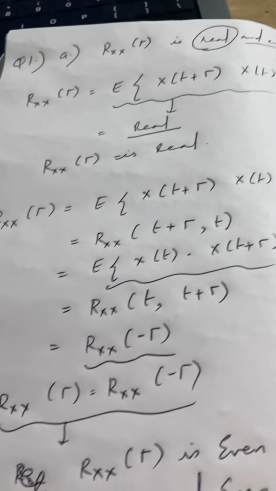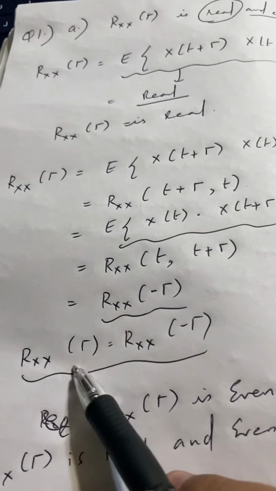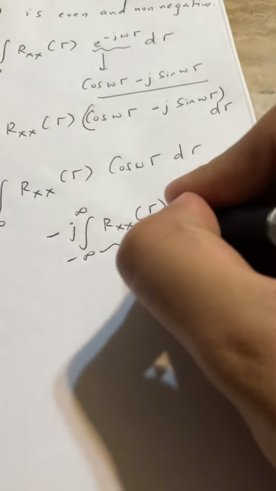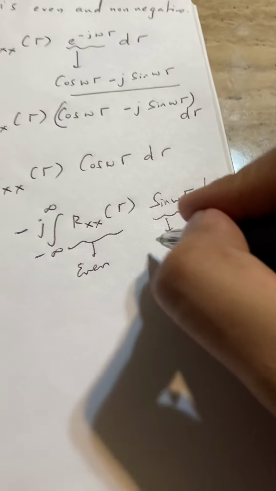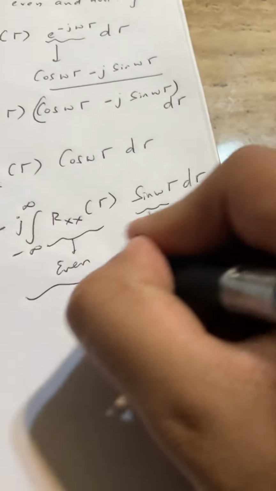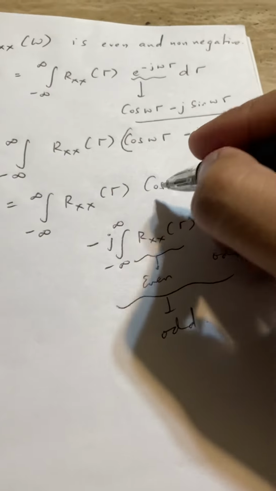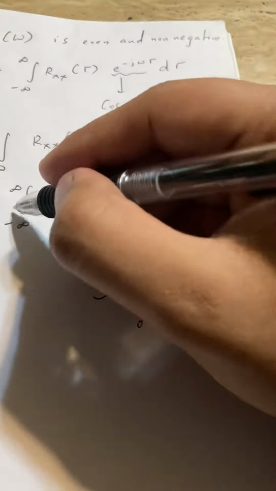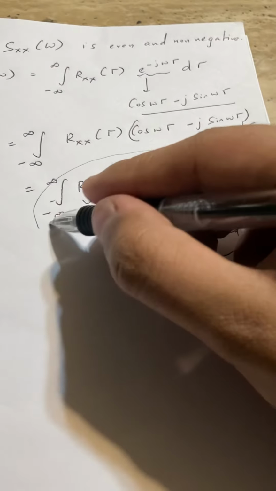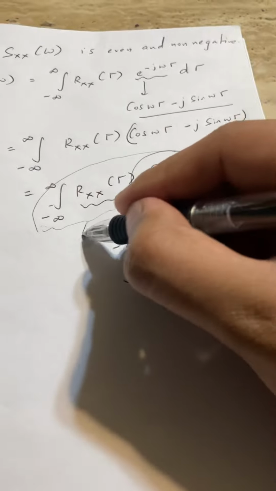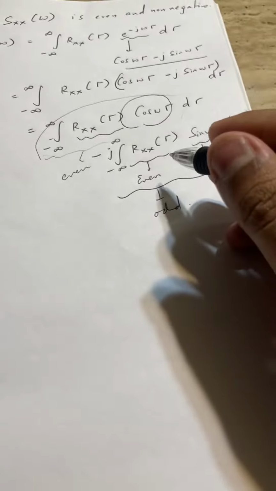From part A we have shown that Rxx of tau is even. We know that the sin omega tau function is odd, so the whole function becomes odd. As Rxx of tau and cos omega tau are both even, the whole expression becomes even. As the second integrand is odd, this integral becomes 0,